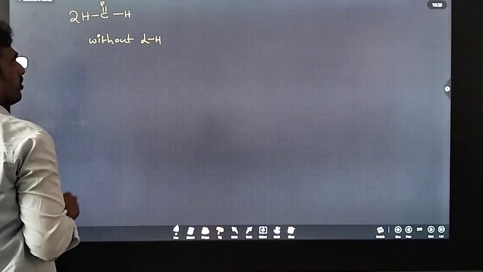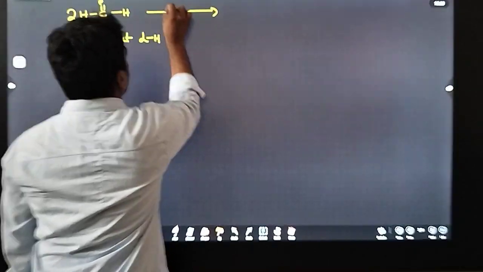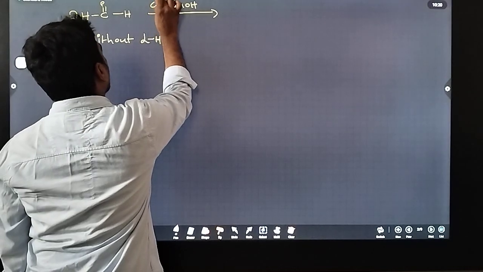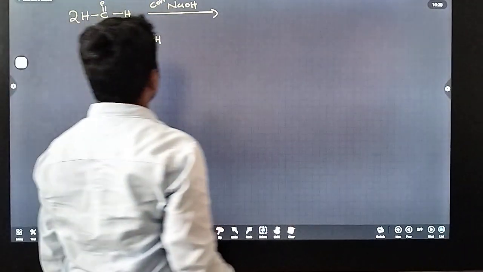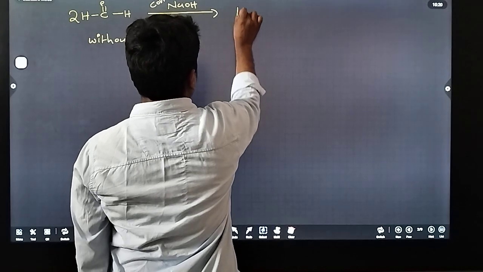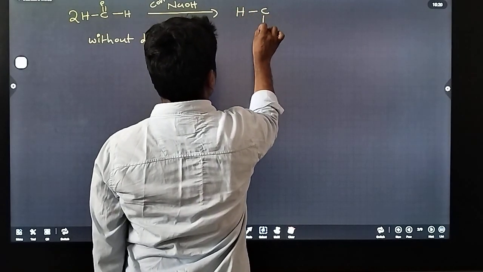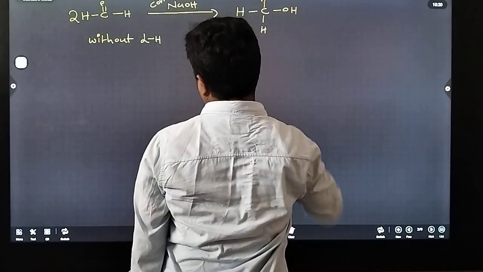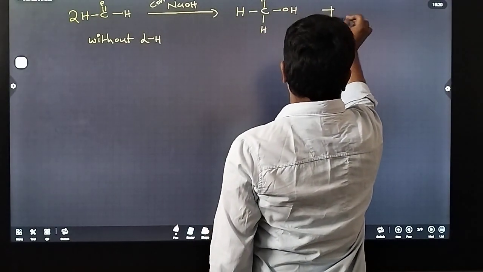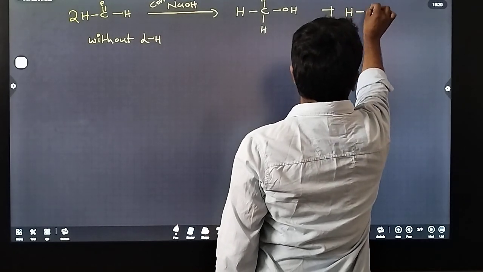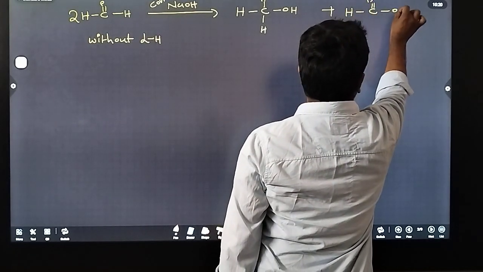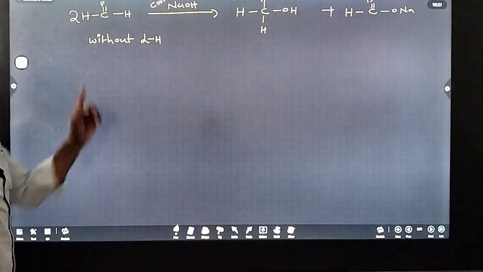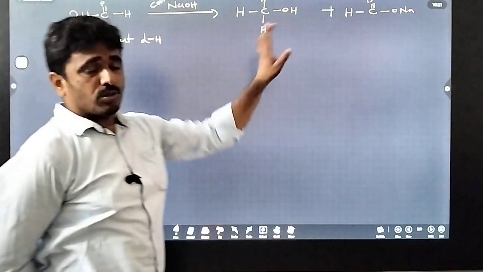In the presence of concentrated sodium hydroxide, it converts to alcohol and the sodium salt of the carboxylic acid. This is the Cannizzaro reaction.